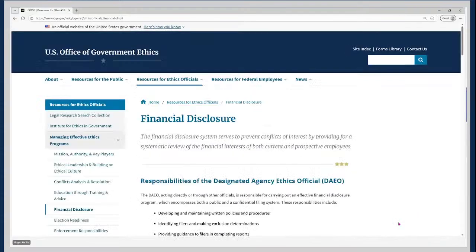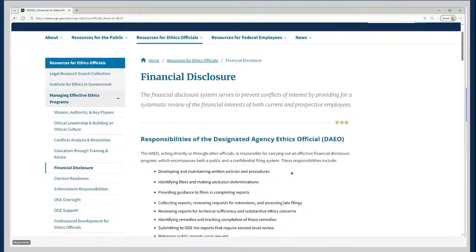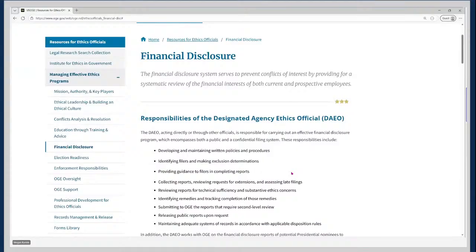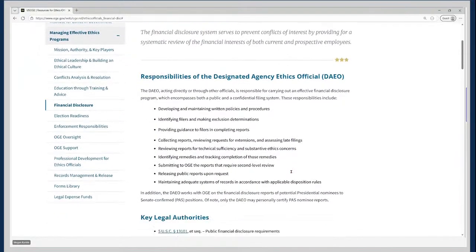So we'll click that to go back to the top of this page as we do want to take a closer look at it. So as we scrolled through, you probably noticed that there are resources for both public and confidential financial disclosure on this page. So for 450 season, you want to make sure you're looking at the confidential financial disclosure resources, but you might want to note this for the upcoming public financial disclosure filing season as a page that you should come back to for additional help.